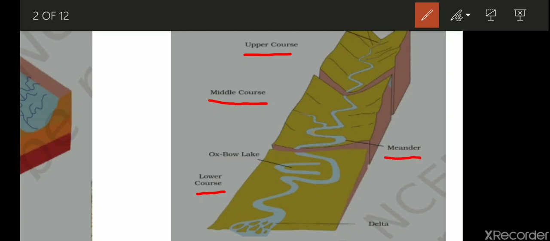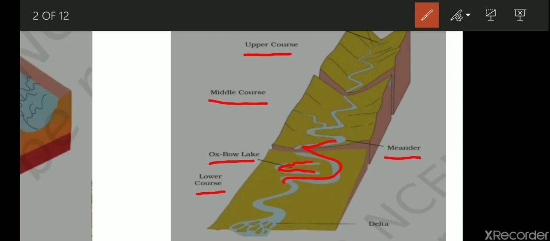Meander means a series of regular curves or bends of a river. Then in the lower course you can see an Oxbow Lake. An Oxbow Lake is a U-shaped lake that forms when a wide meander of a river is cut off. You can see this is a cut off area from the main river. This cut off area is known as an Oxbow Lake.